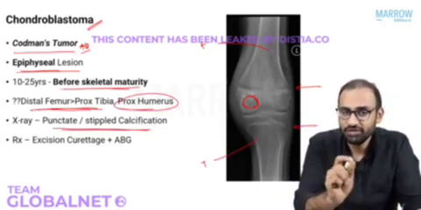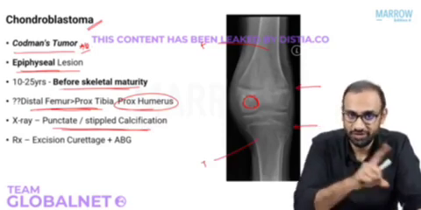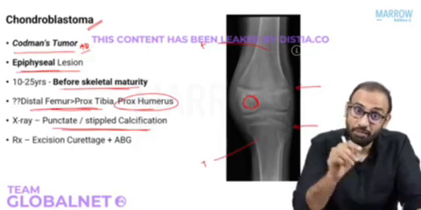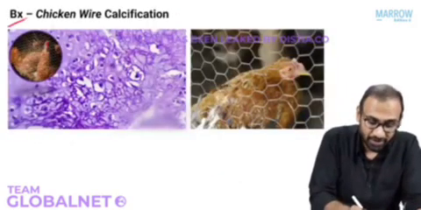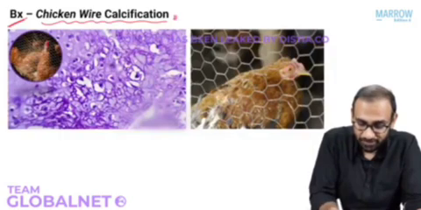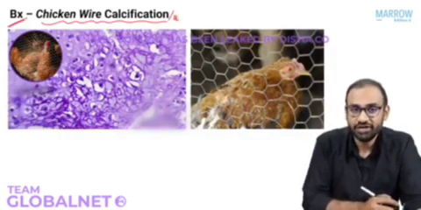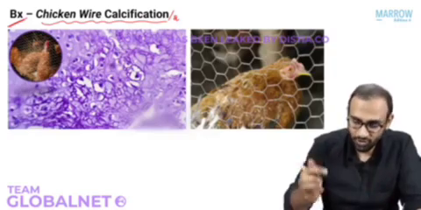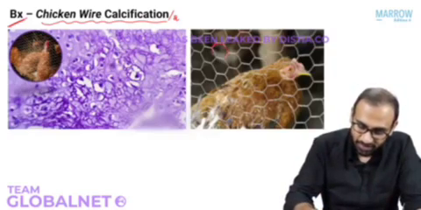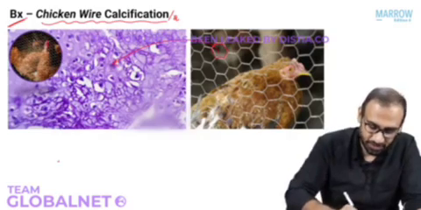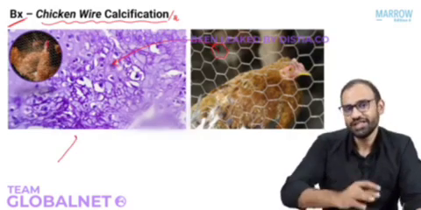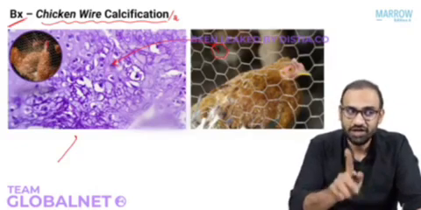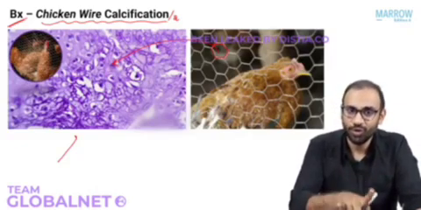What is an MCQ that is frequently asked in chondroblastoma? First, very important, the name, Codman's tumor. Second, the biopsy finding. What is the biopsy finding? Chicken wire calcification. Very, very important. What is this chicken wire? Chicken wire is the wire fence that we keep around the chicken so that they should not escape. What is their shape? It's something like this. So the calcification on biopsy is like the chicken wire, so we call it chicken wire calcification. Chinese letter pattern appearance was seen in fibrous dysplasia. Chicken wire calcification is seen in chondroblastoma.